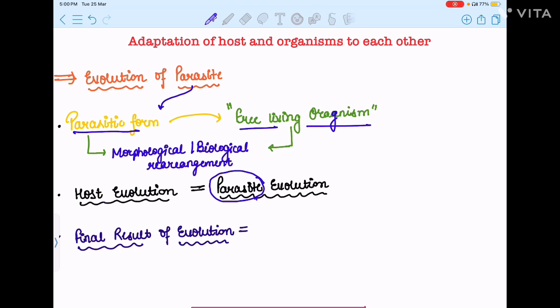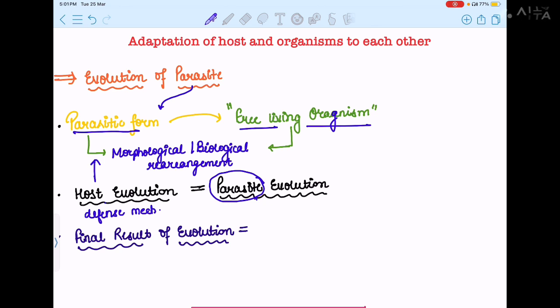And that is not only because the parasite wants to do it itself, it's because the host is evolving itself to avoid the parasite. The host may develop some defense mechanism in order to avoid its parasite. But as the parasite is very smart, it says that whenever the host is evolving, the parasite will also evolve.